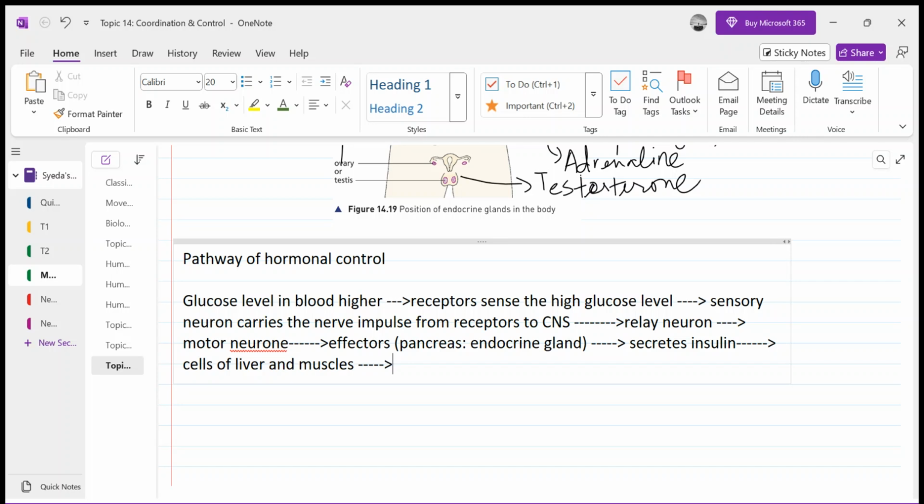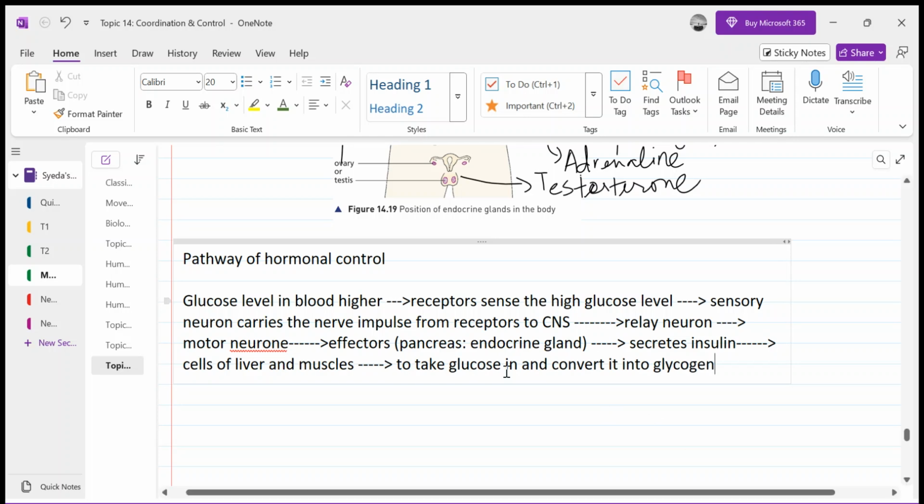Now insulin travels in the blood from the pancreas to the liver and muscles, and it instructs them to take glucose in and convert it into glycogen, its storage form, right?